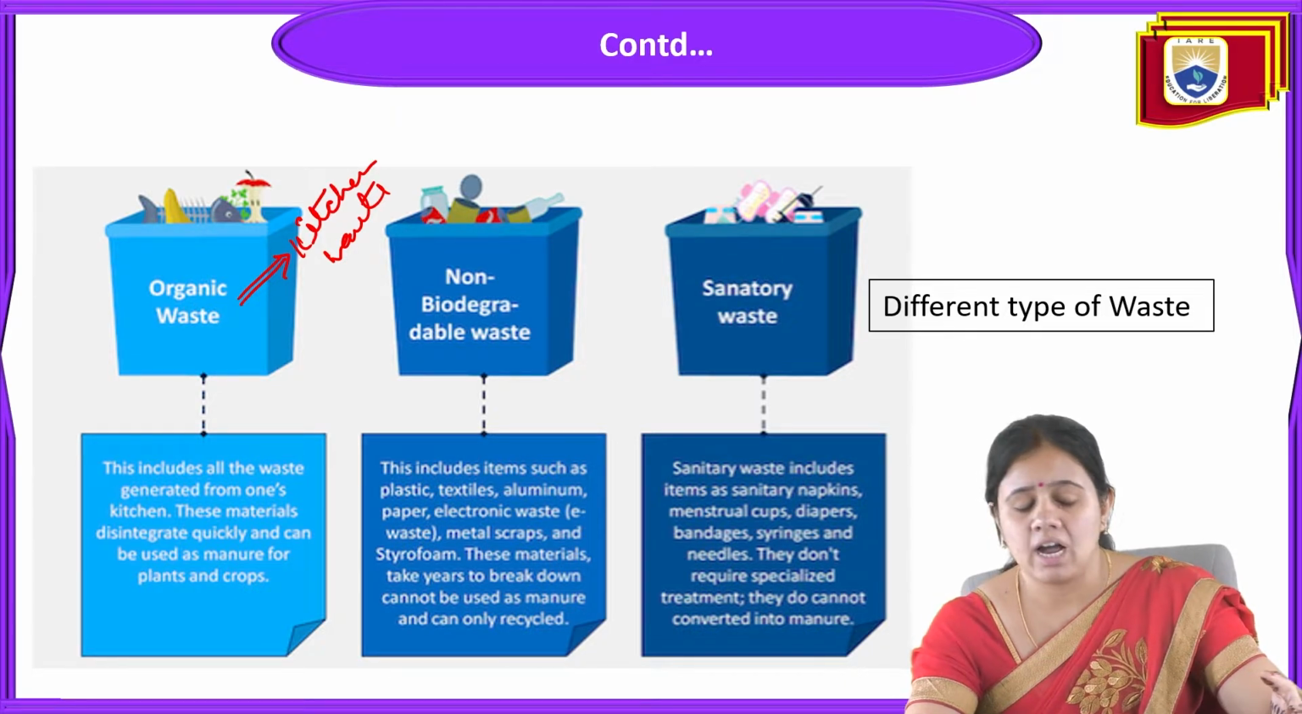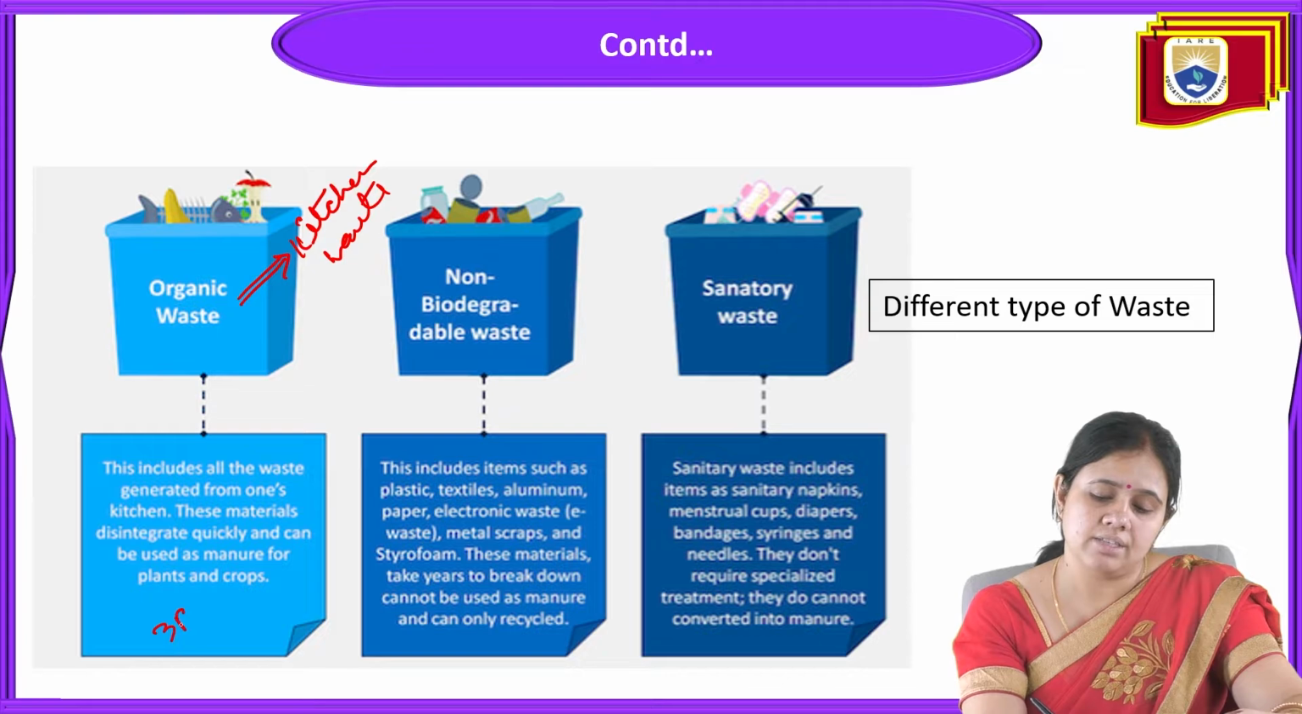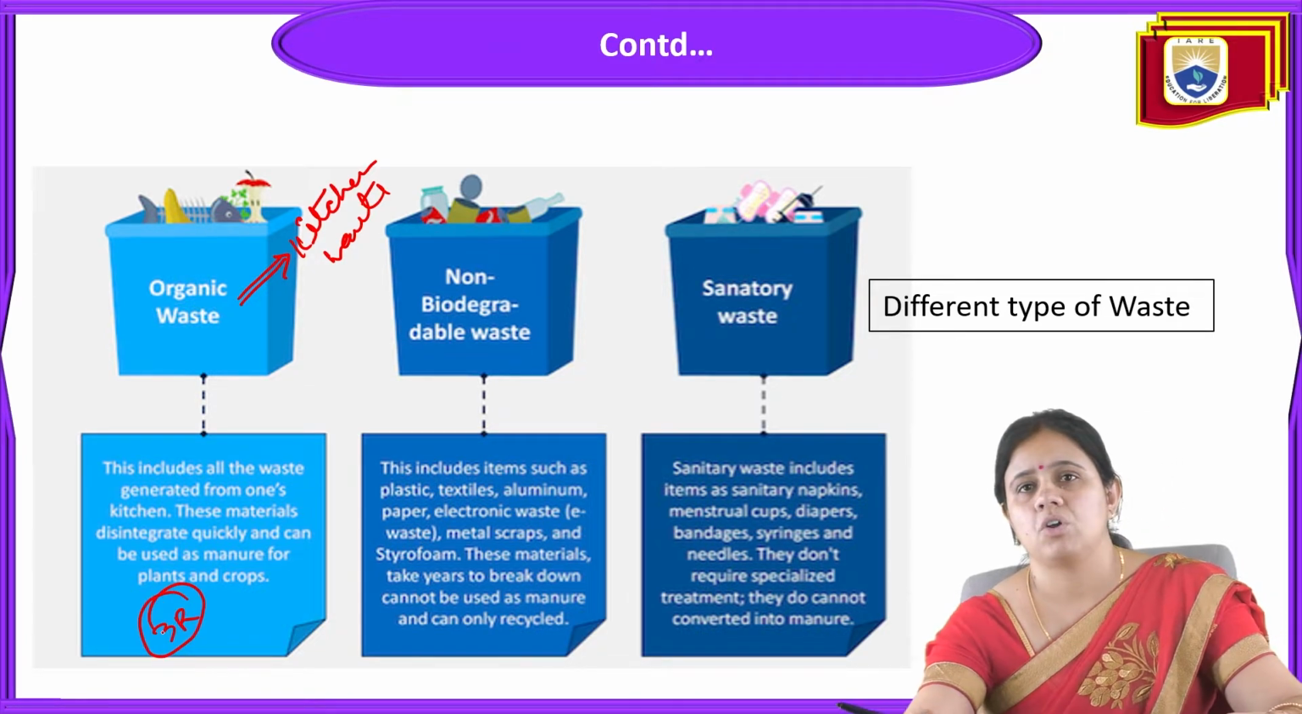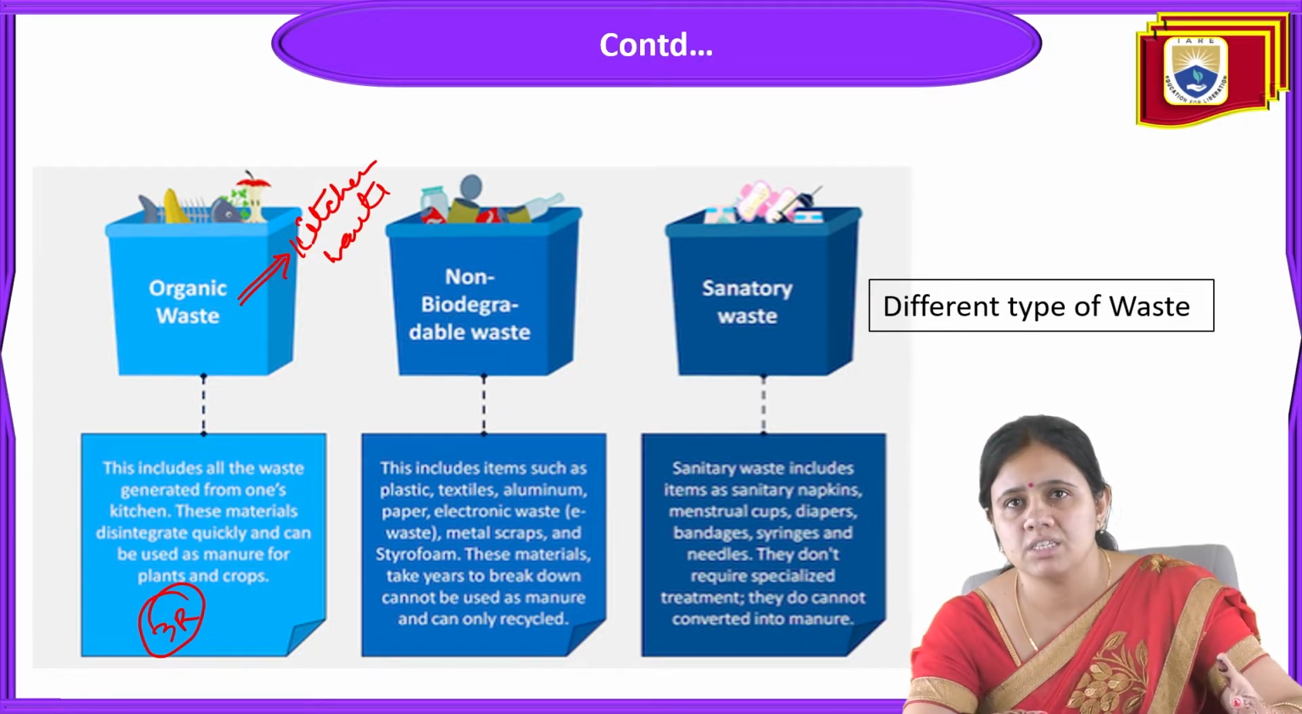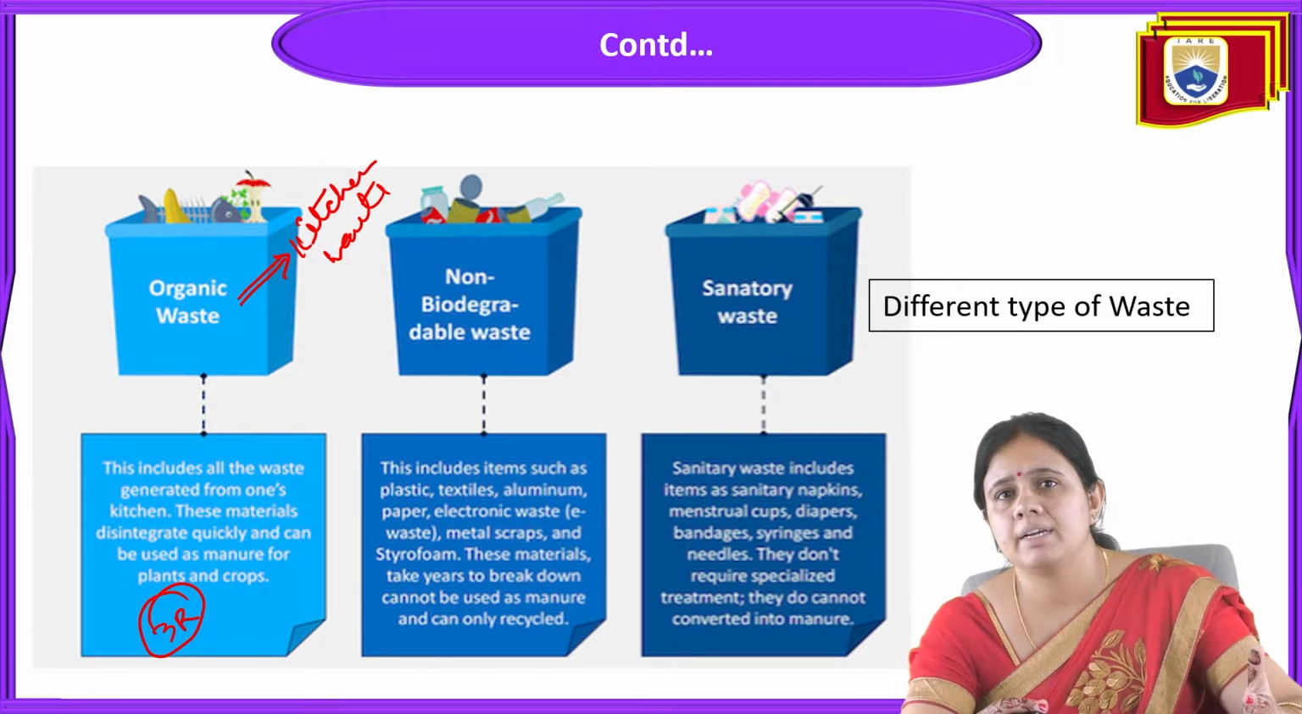So this is like the 3R. For this step, kitchen waste is part of organic waste. This kitchen waste disintegrates quickly, and it can be used as manure for plants and crops.